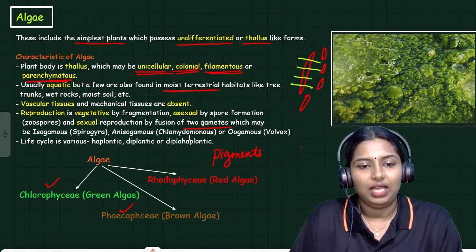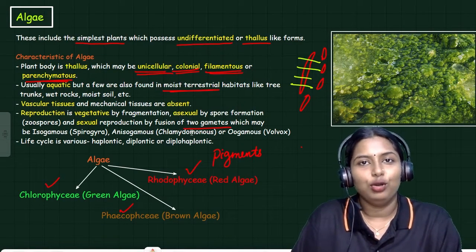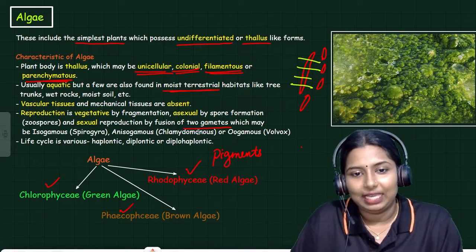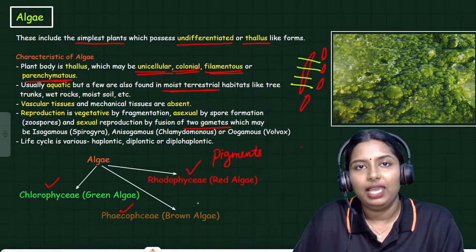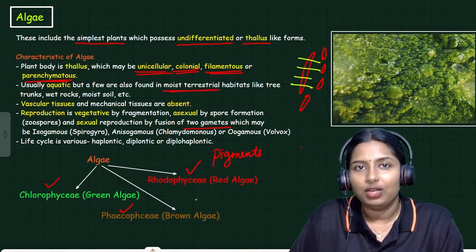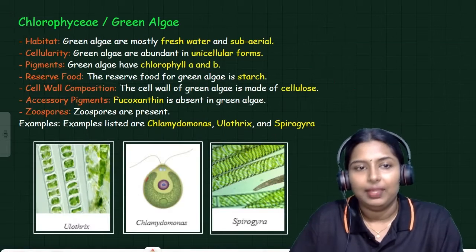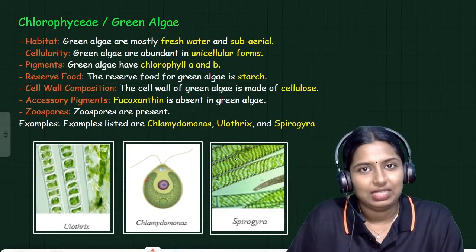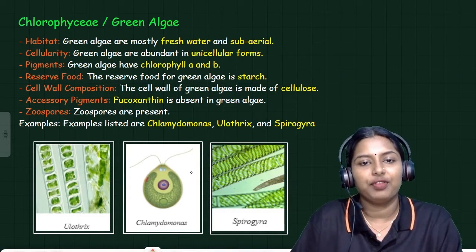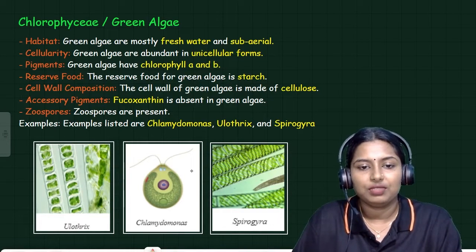Chlorophyceae, I wrote it in green color, so from that it is very clear. Chlorophyceae is also known as green algae. Rhodophyceae, what is the other name? Red algae. Phaeophyceae, what is that? Brown algae. Chlorophyceae or green algae. This is the image of green algae. From the picture it is very clear, the algae are in green color.